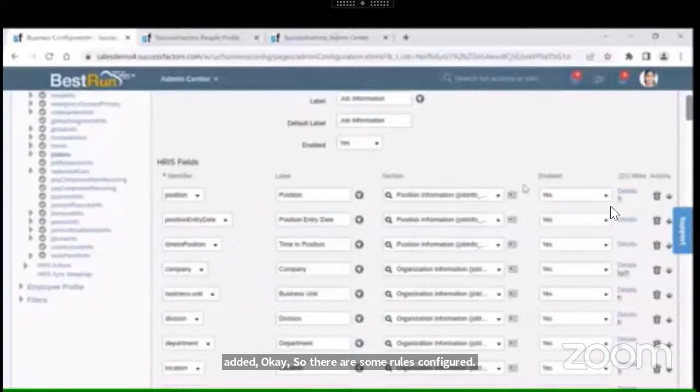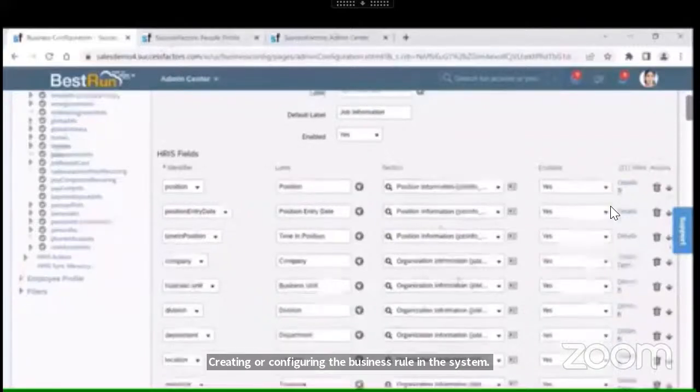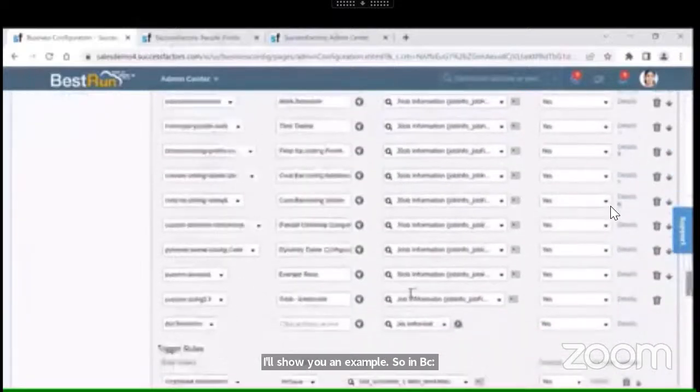Here we can also see some rules in the element. We have some rules configured as on save, and other rules I have not added. Basically, why do we configure business rules in the system? Suppose we have some business requirement; in order to achieve it, we configure a business rule in the system. I'll show you an example of where those rules show up in BCUI.